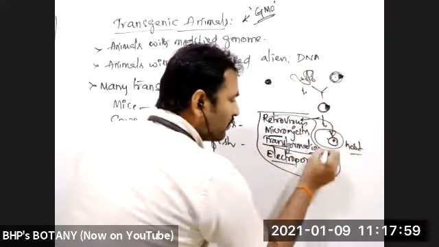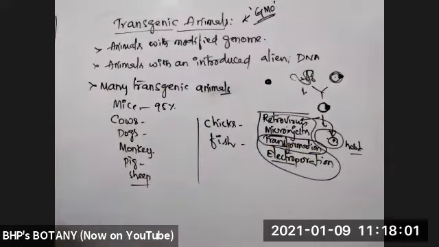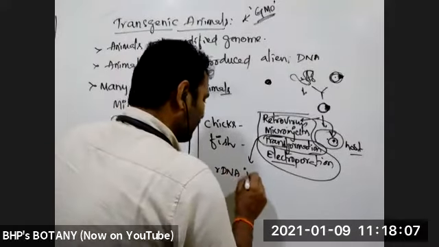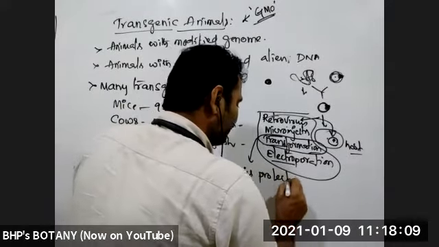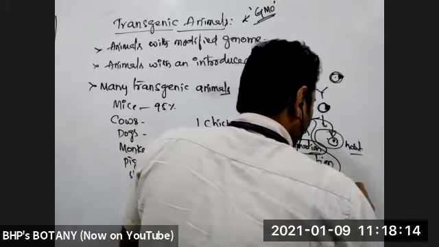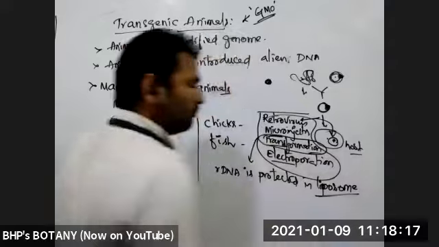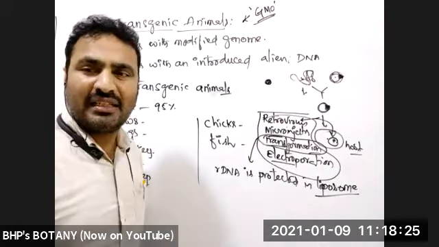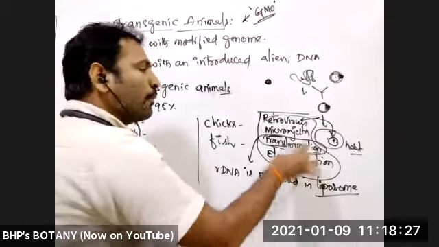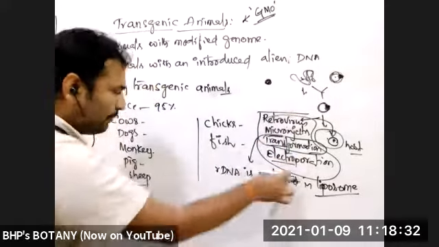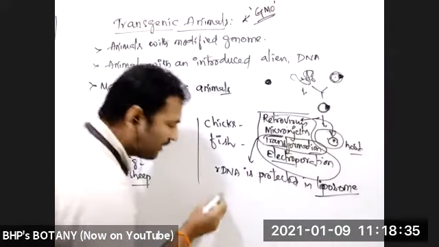Usually what we are doing here is retrovirus mediated, microinjection, transformation, or electroporation methods, right? But if we use the transformation process, the rDNA is protected in a lipid body called a liposome. That is called liposome mediated gene transfer. That liposome protects the rDNA that is responsible for transfer. First of all, see that liposome, then we'll give examples. What is that liposome?